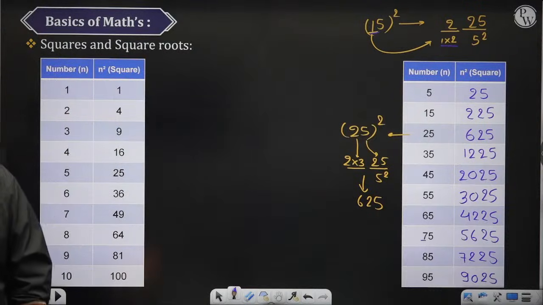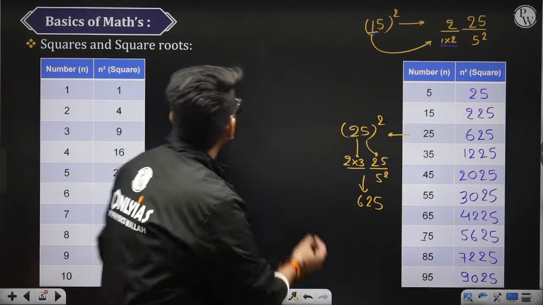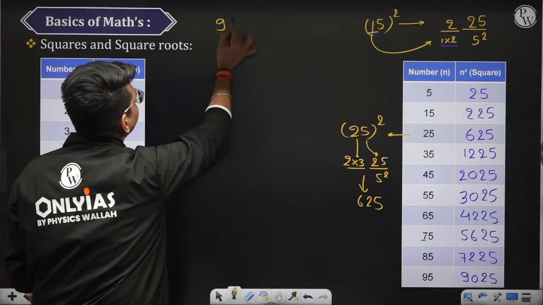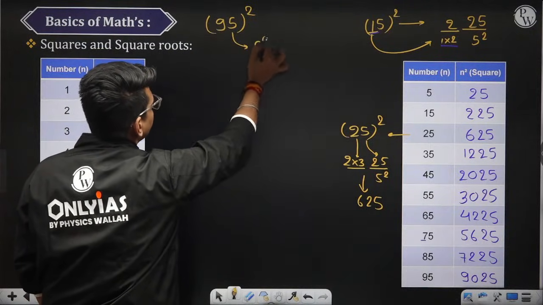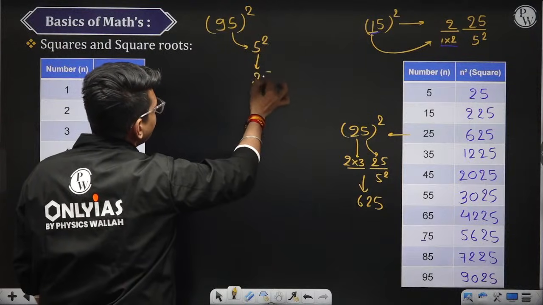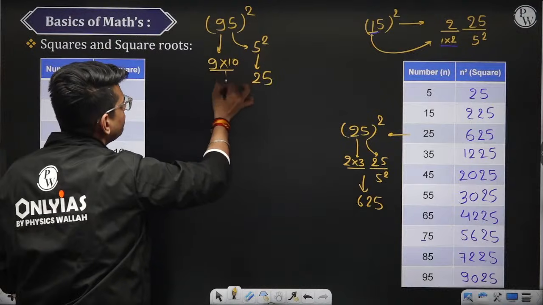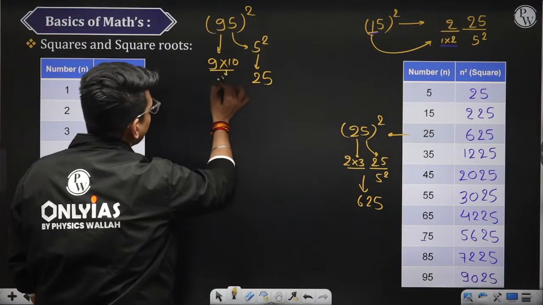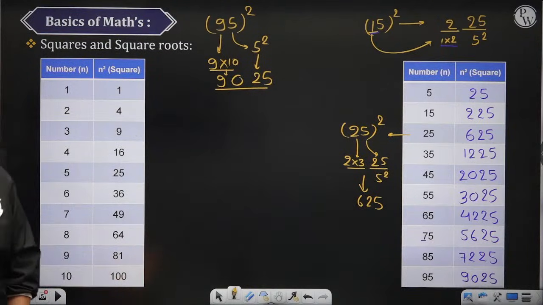Surajmani, did you get this? How to calculate the square of 95? 95 square. 5 square will give you 25, and 9 into 10 will give you 90, and this is how it becomes 9025. Got it?